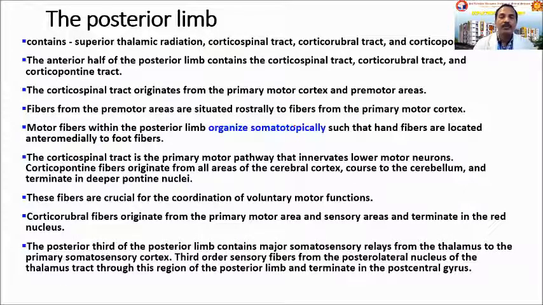And coming to the posterior limb, the fibers which I mentioned there, a major part of it is comprising the frontopontine fibers as well as the superior thalamic radiation. But the main important fibers, the pyramidal fibers, are present in the posterior limb of the internal capsule, which is arranged somatotopically there. Along with that, extrapyramidal fibers are also present there.